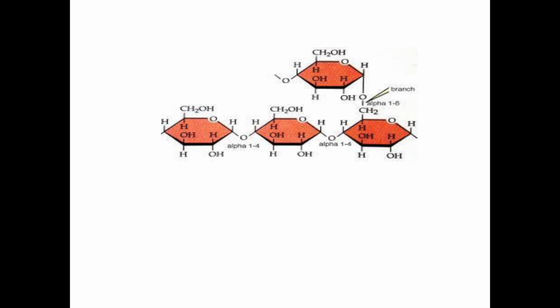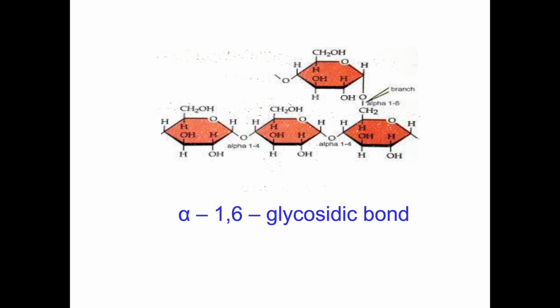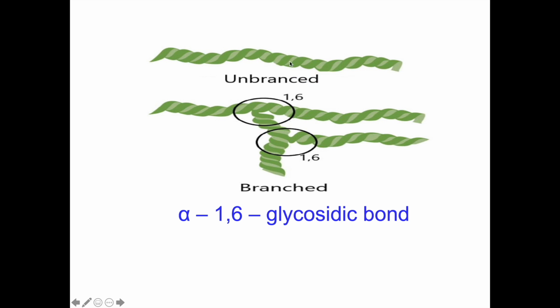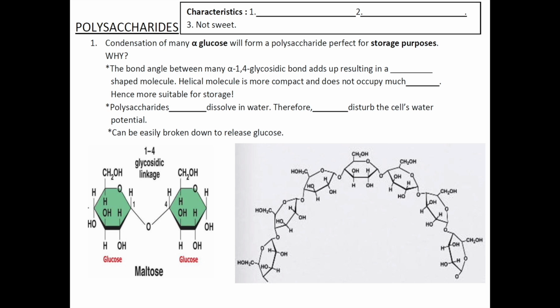As you can see, at a branching point, the bond is formed between carbon number 1 and carbon number 6, creating alpha-1,6-glycosidic bond. Therefore, if the polysaccharide is unbranched, there is only the presence of alpha-1,4-glycosidic bond. But if the polysaccharide is branched within a single strand, there is presence of alpha-1,4-glycosidic bond, but at each branching point, they are connected to each other via alpha-1,6-glycosidic bond. These are the characteristics of polysaccharides.